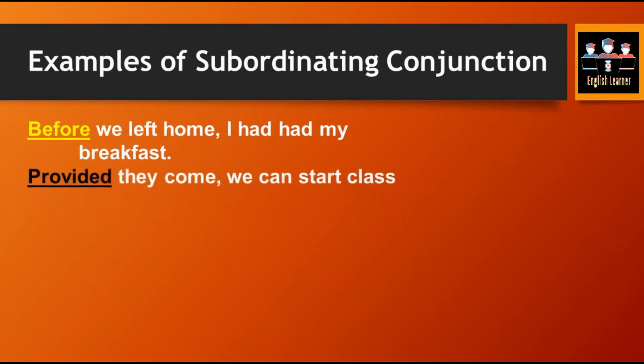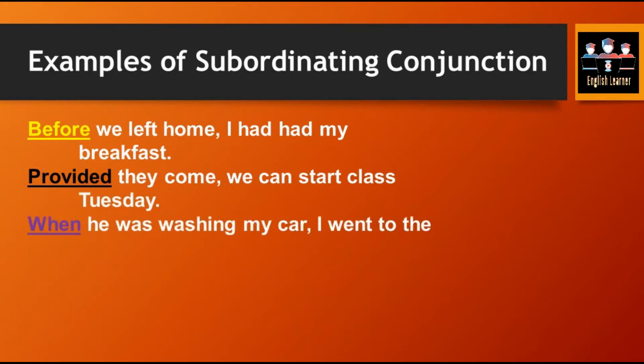Number two, provided they come, we can start class. Now again, they come is the first part, and the second part is we can start class. These two parts are pretty different from each other with respect to their meaning. So we are going to link up those two parts by using a subordinating conjunction, which is provided here.